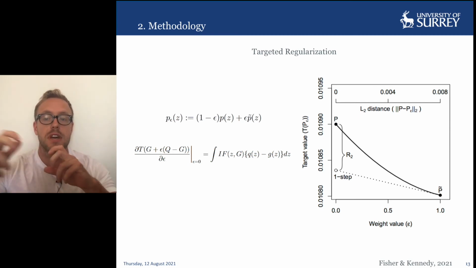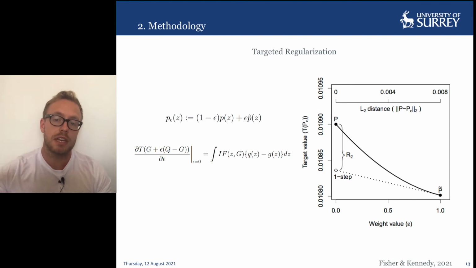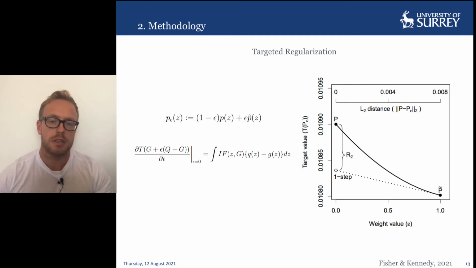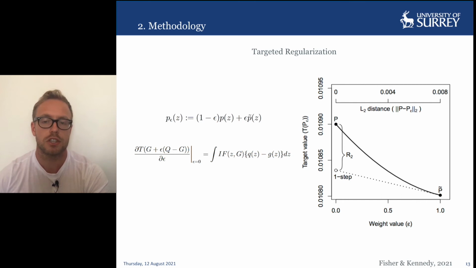In other words, if we have enough data, an infinite amount of data, we will eventually converge to that true distribution. If we know the directional derivative of T at P tilde, we can actually use this derivative to update our original estimate in a similar way that you might do with a Taylor expansion. And indeed, the process underlying the updated estimator is actually known as the von Mises expansion, which generalizes the Taylor expansion to functionals.